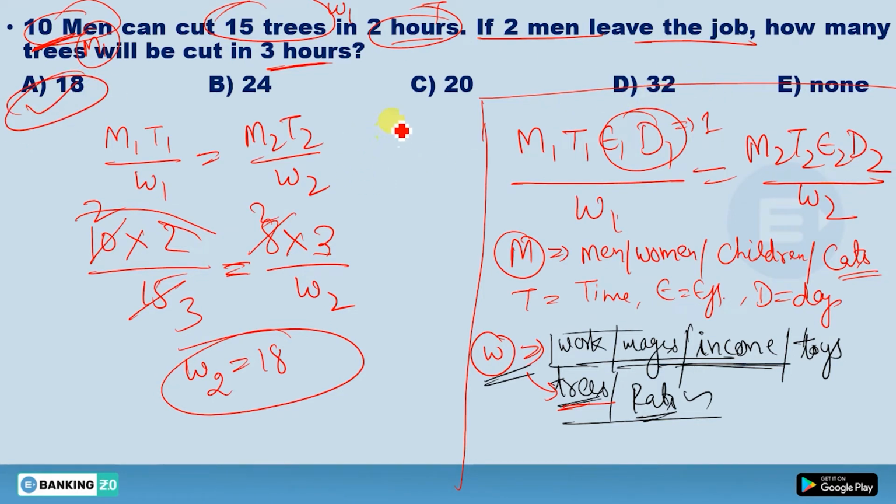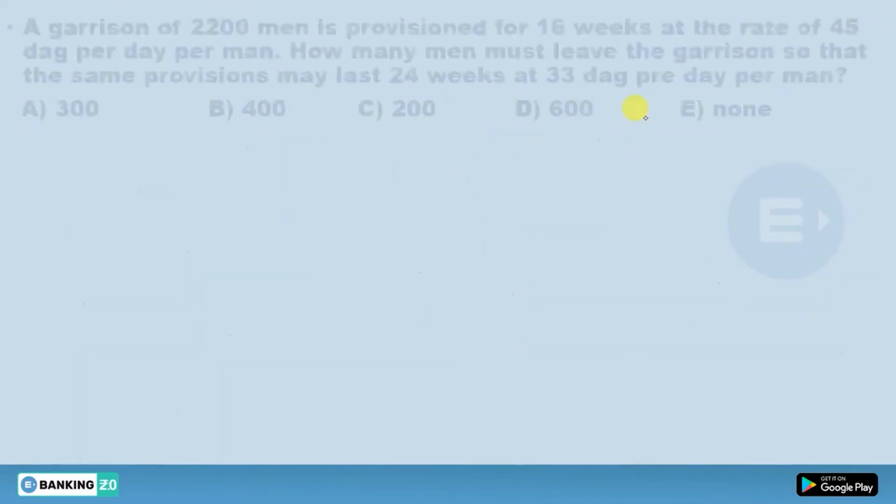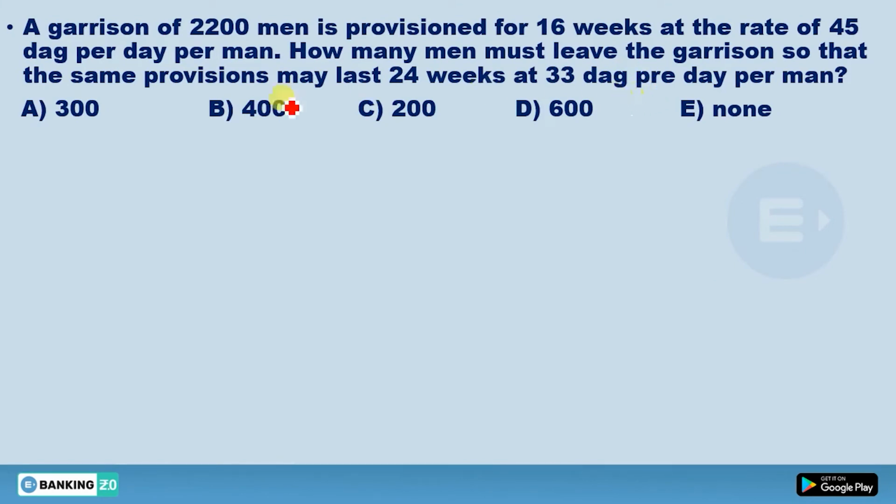So this was just a basic concept. This was a basic question actually. So you need to clear this concept, and maximum questions will be asked from this topic. This concept, M1 T1 W1, is very important. Now move to the next one. What should be the answer?